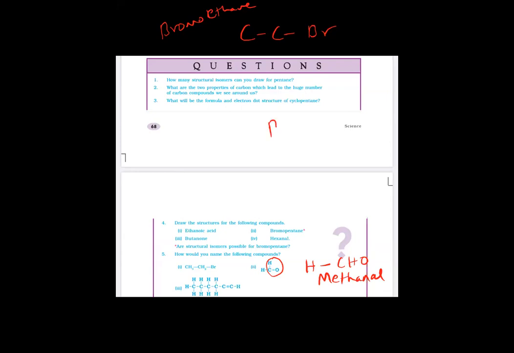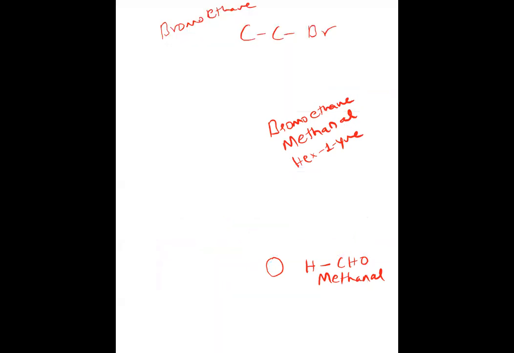So the first one is bromoethane. The second one is methanol. The third one is hexyne. Now I'll ask you some questions, and you have to answer. You'll tell the names in the chat box.